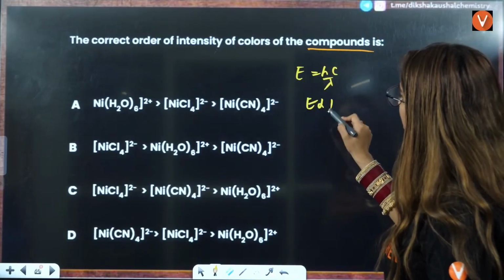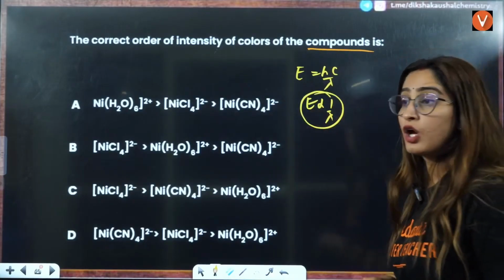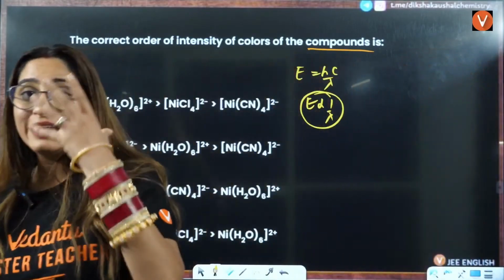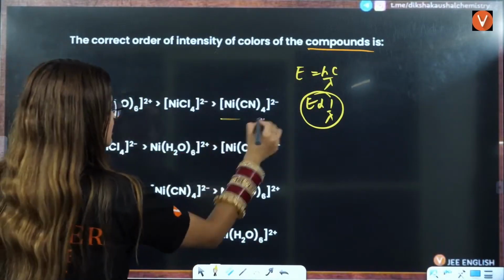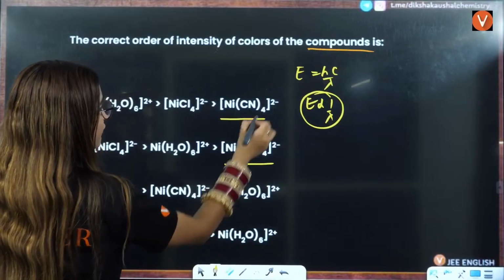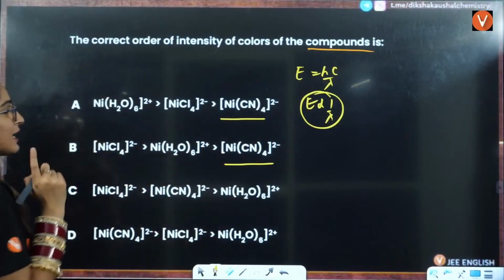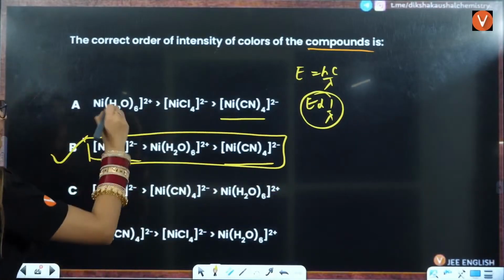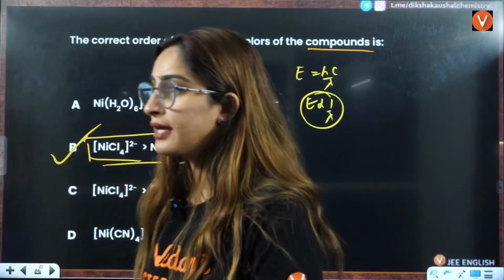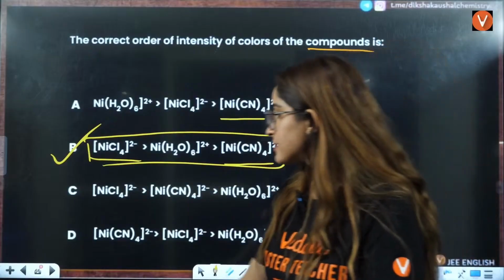So E and lambda are inversely proportional. So a stronger ligand will have less wavelength, less intensity. CN is the strongest among them, that will have less intensity. Cl is the weakest, that will have maximum. So B is the correct answer here.